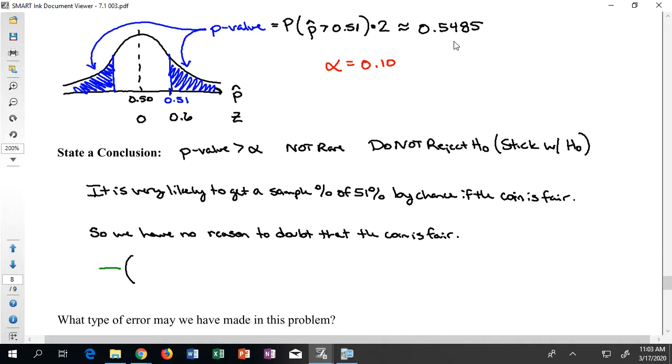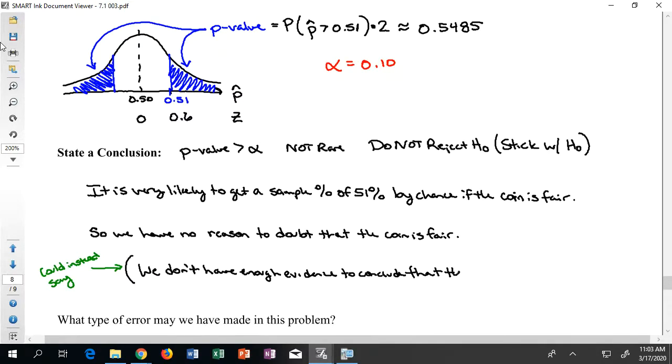We could instead say we don't have enough evidence to conclude that the coin is not fair, right?